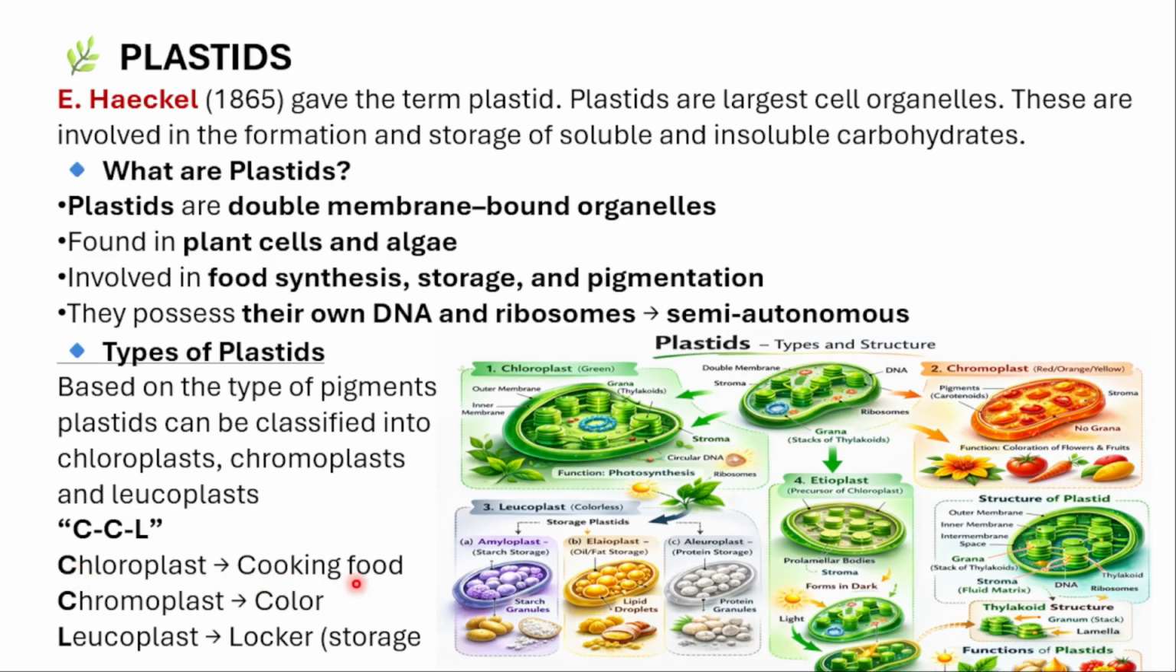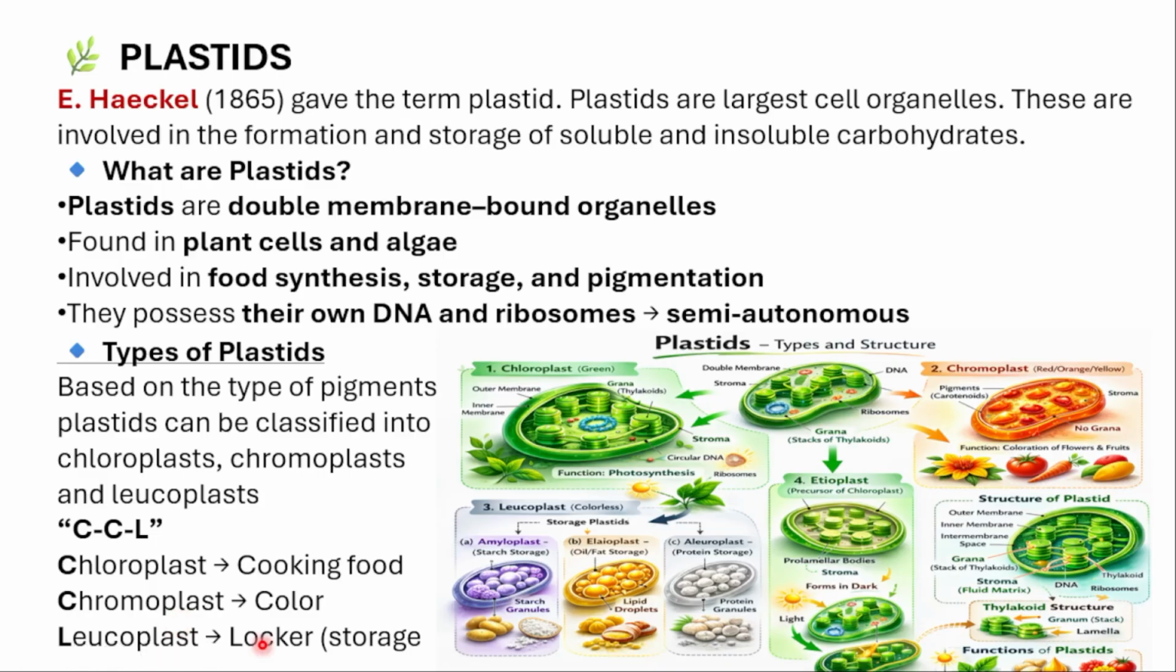Chloroplast is for cooking food. That's what it is said to be, a kitchen house of the cell. And chromoplast is for coloring the organelle. We get different varieties of colors in fruits, right? That color is due to what? Presence of the chromoplast in such kind of the cell.